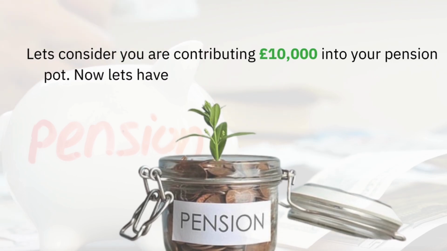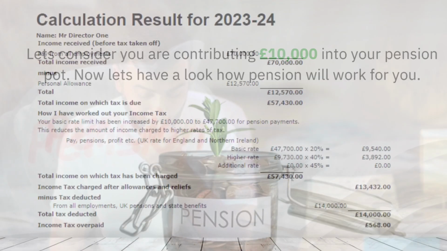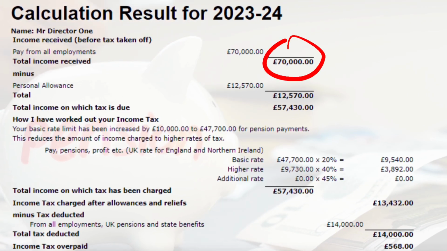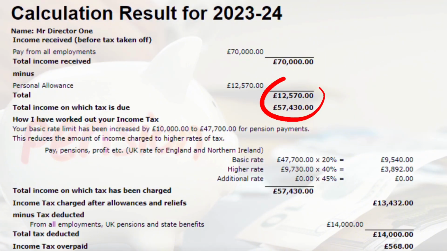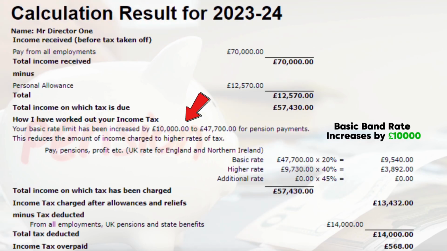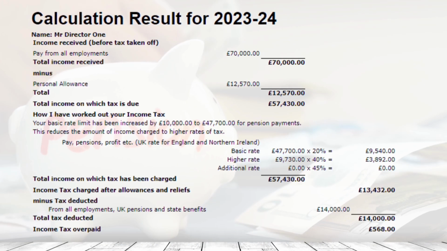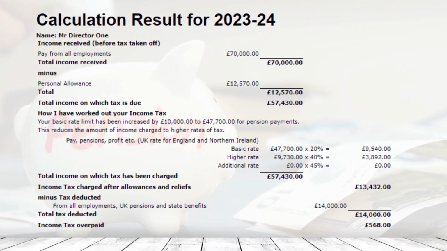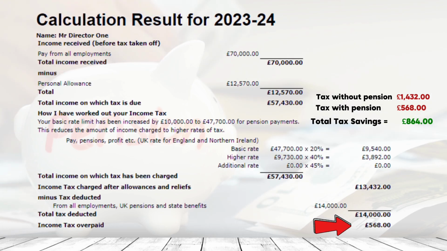Now let's consider you are contributing £10,000 into your pension pot. Now let's have a look how pension will work for you. Your income is 70,000, it remains the same. Your personal allowance remains the same, £12,570. However, in the middle you can see your basic rate band has been increased by £10,000 to 47,700, and your income tax liability of £1,432 becomes a refund of £568.